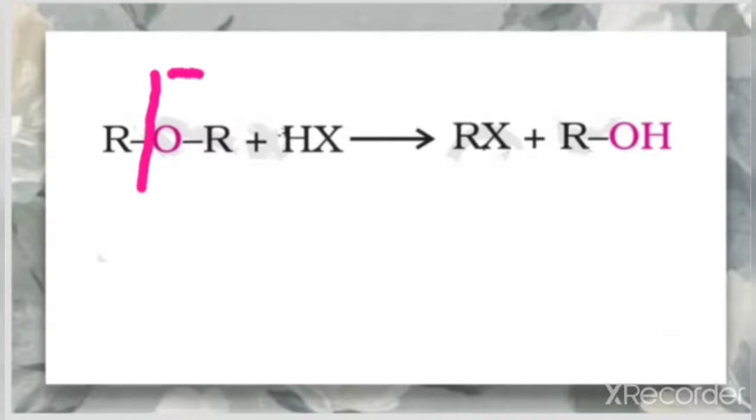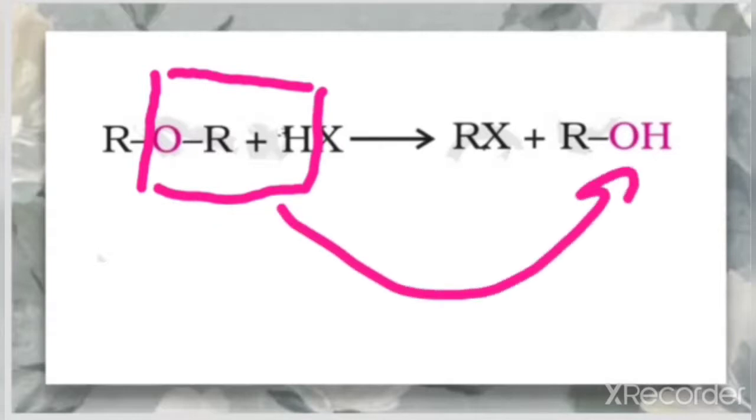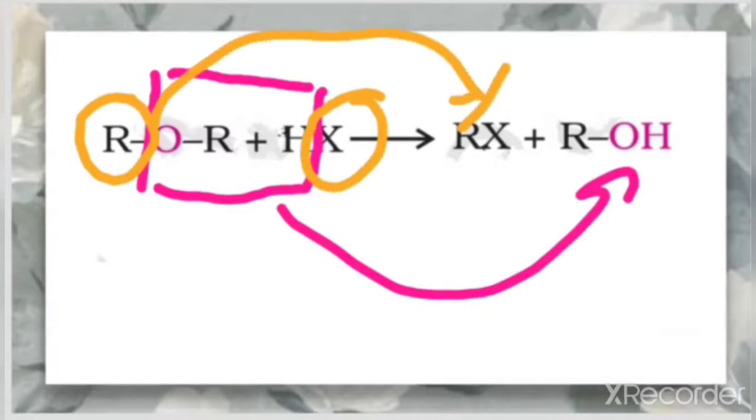So this OR and H, what can it form? It forms alcohol. And the rest of them, that is one of the alkyl groups, R, and the X, will form the product, that is RX. So how can you easily frame the product?